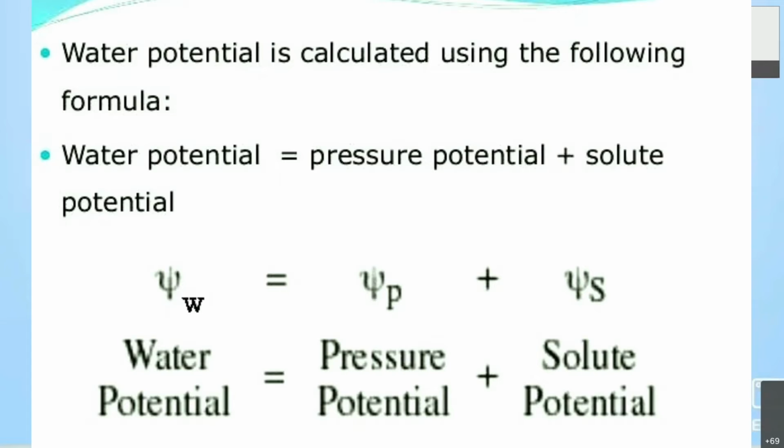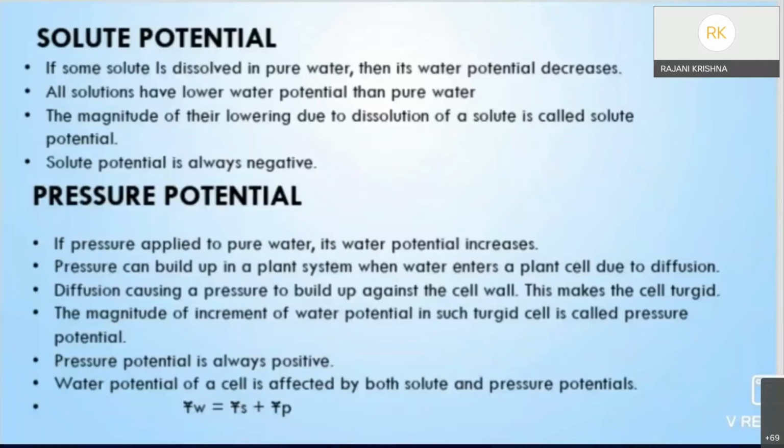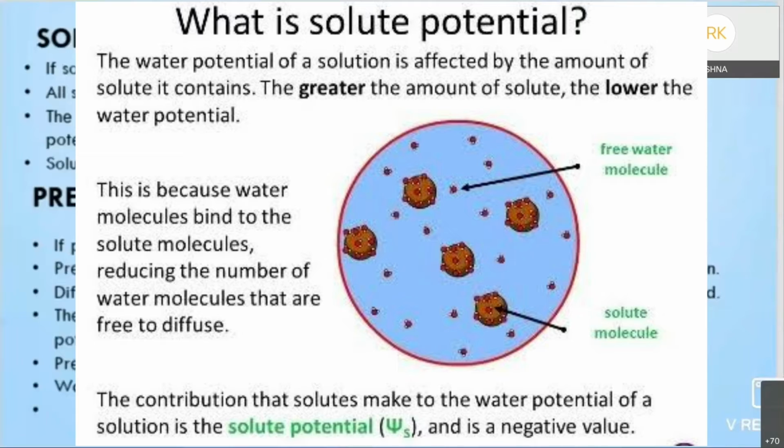If the water is not pure, that means something is dissolved in it. The magnitude of this lowering due to dissolution of a solute is called solute potential. It is denoted by psi s, and it is always negative.